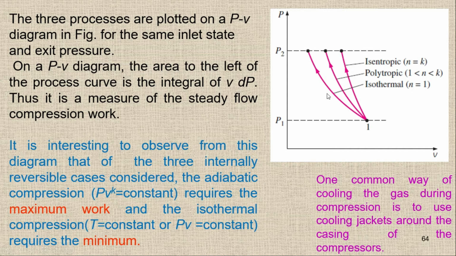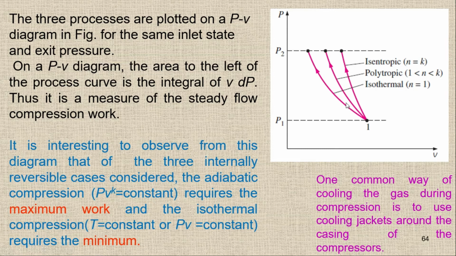So you can see here from this equation, for the isothermal process this area is less. So the left area of the process curve is the integral of VdP. For this one we will have the maximum, and for the isothermal process we will have the lowest work input.